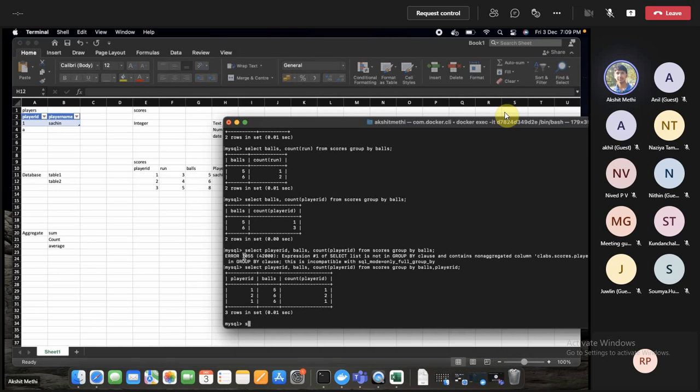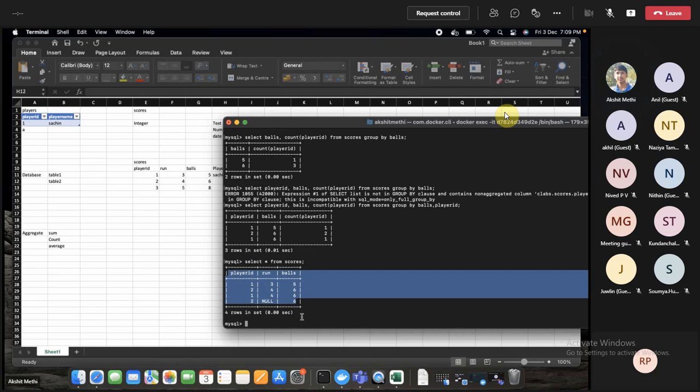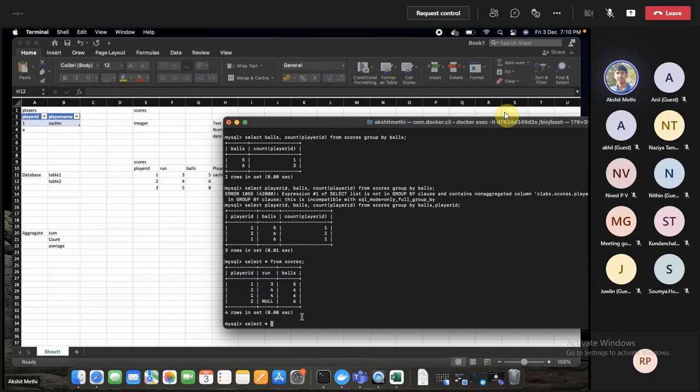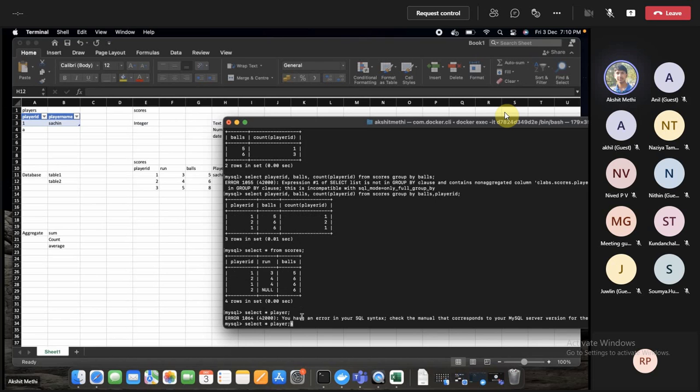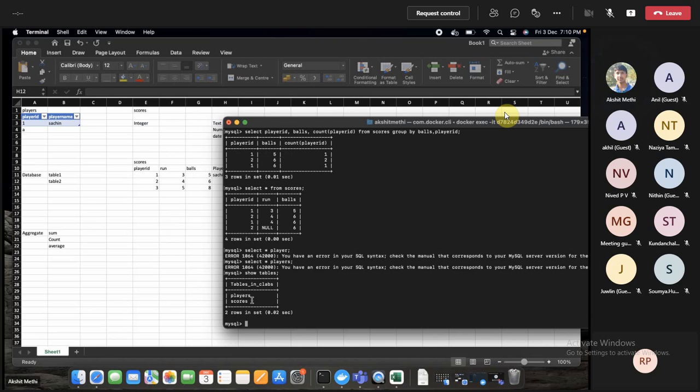In the score table, at the place of player ID, we wanted to append the player name, and this is our players table. It is players.